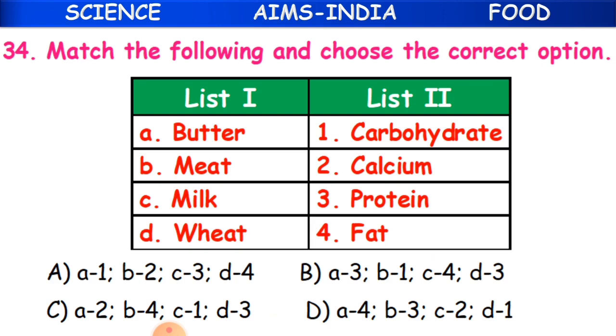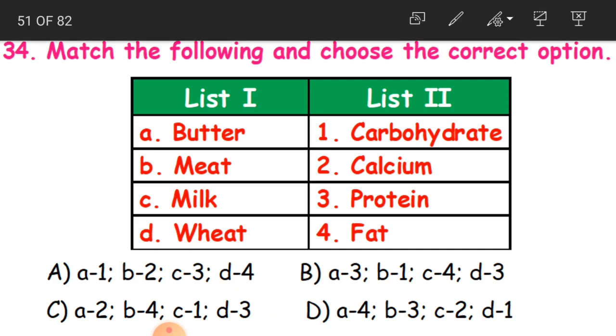Match the following and choose the correct option. Same as we have done for the earlier question. Here also we have to match list 1 with list 2. We have got some food ingredients in list 1 and you have to match what nutrient values they have got.